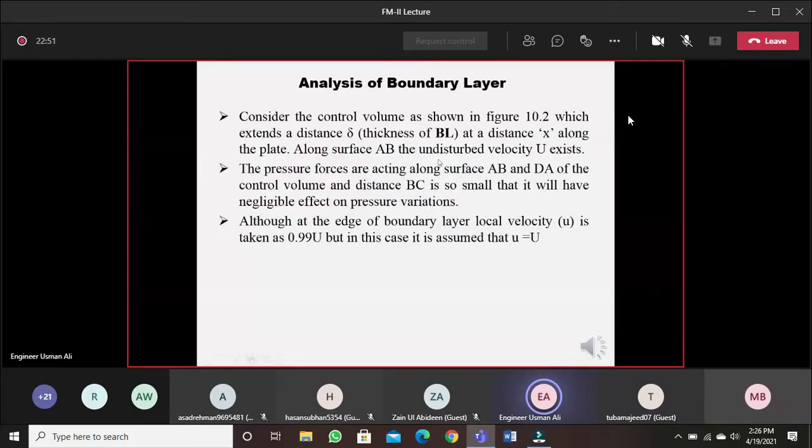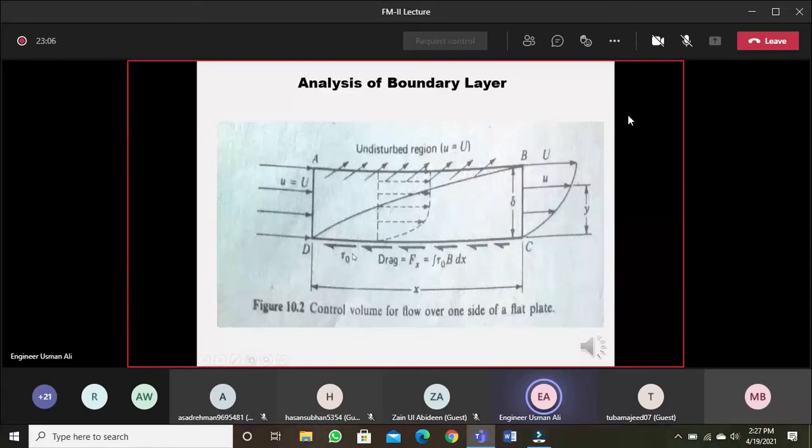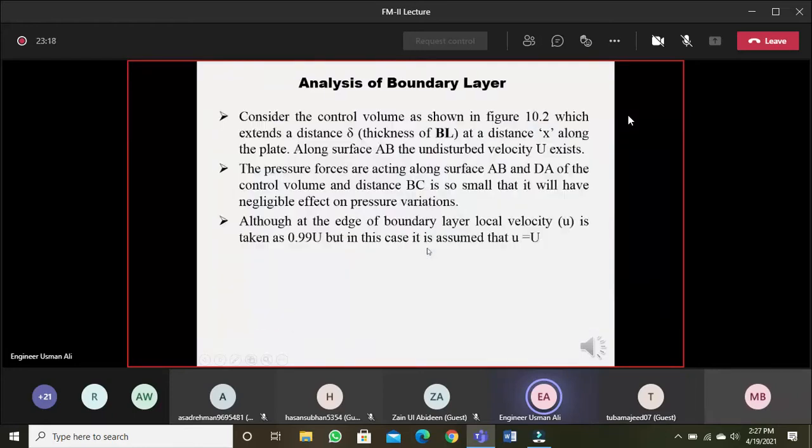Consider a control volume of the fluid as shown in the figure, which extends the distance del at a distance x along the plate. Along surface AB, the undisturbed velocity U exists. Now, as I mentioned already, the drag force is actually the sum of the pressure drag and the friction drag. Because this plate is placed horizontally, the pressure drag is very, very small as compared to the friction drag. So only friction drag will be considered. The same is explained over here.